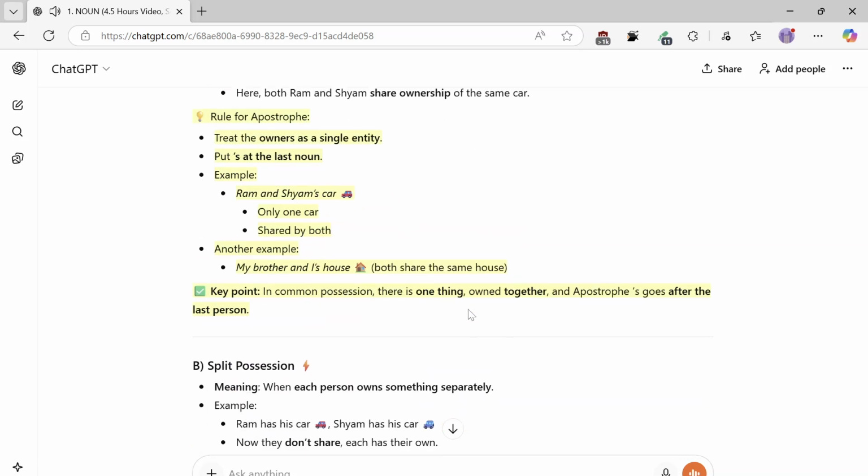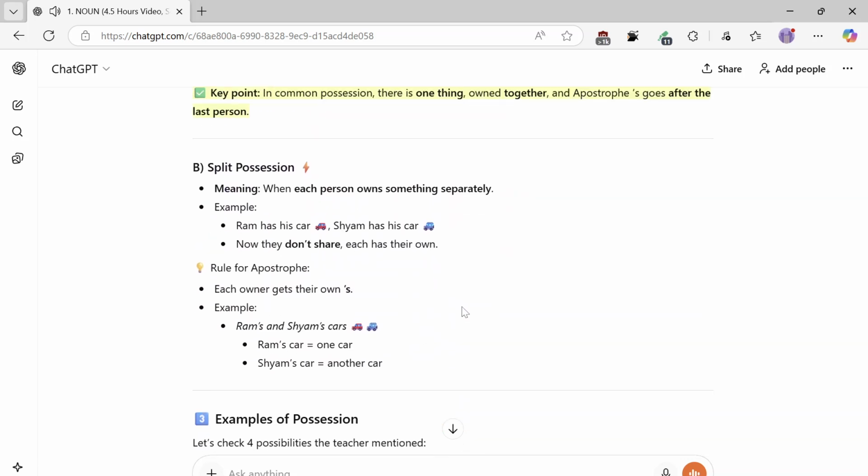B, split possession, meaning when each person owns something separately. Example, Ram has his car, Shyam has his car. Now they don't share, each has their own. Rule for apostrophe: each owner gets their own 's. Example, Ram's and Shyam's cars. Ram's car equals one car, Shyam's car equals another car.